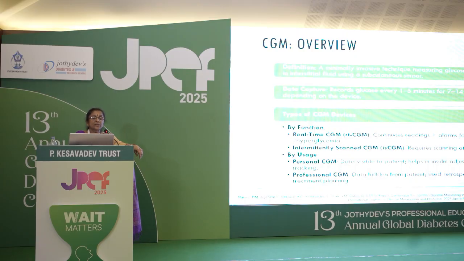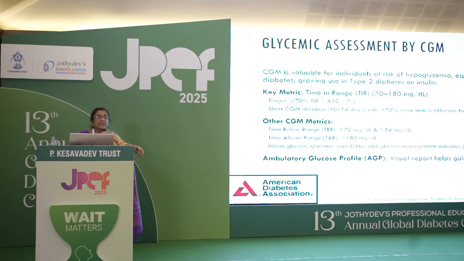By function, we have real-time CGM, which is a continuous reading and gives alarms for hypo and hyper. Secondly, there is the intermittently scanned CGM, where CGM is there, but you have to check in between with the recorder, or even by self-monitoring of blood sugar. And there are a few metrics associated with CGM.